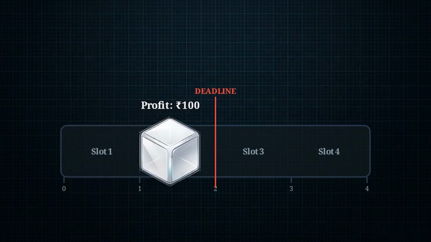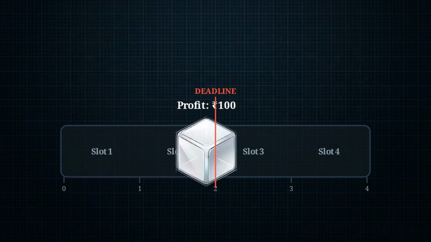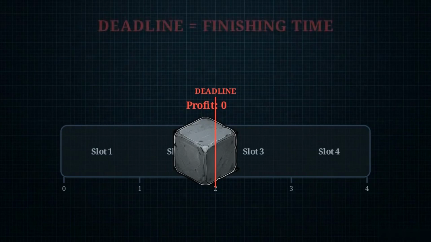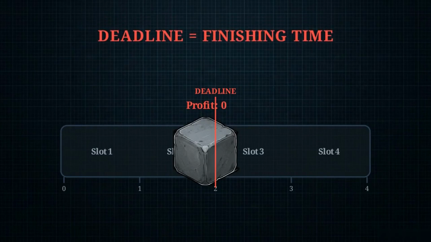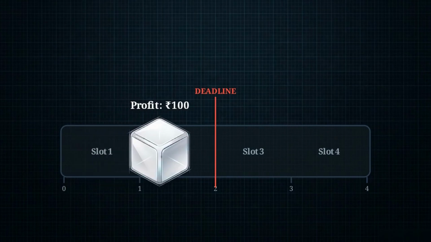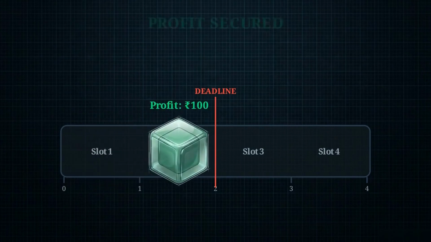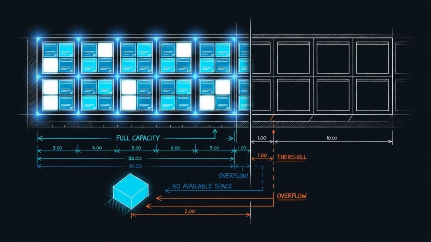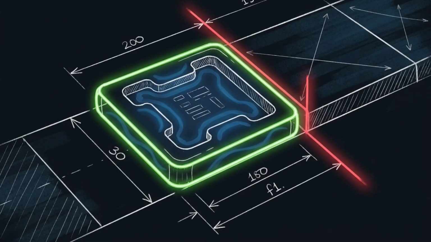If a job's execution finishes even 1 second past this mark, the profit value drops to 0 and the job is considered invalid. The system only secures the value if the job completes its single unit of work before that cutoff. A high-profit job is worthless if we cannot secure a slot for it before its finishing threshold. The primary directive of the algorithm is to protect these high-value jobs from crossing that threshold.